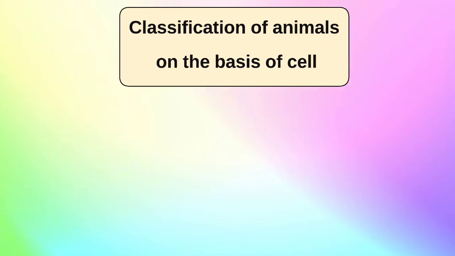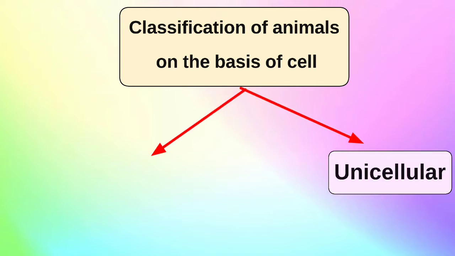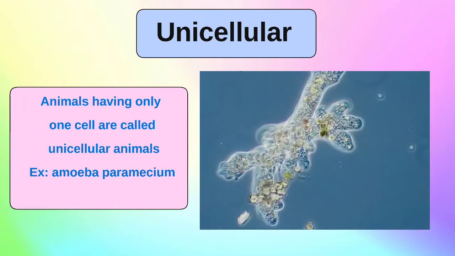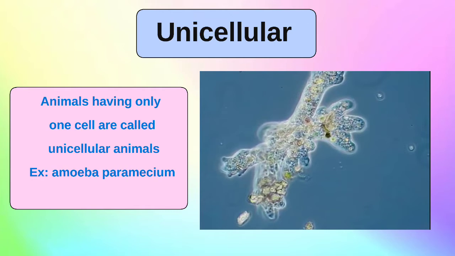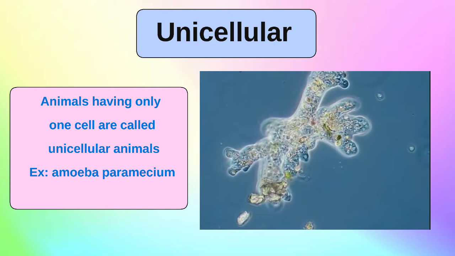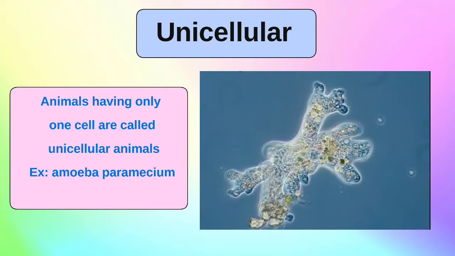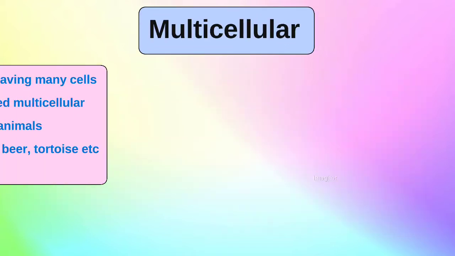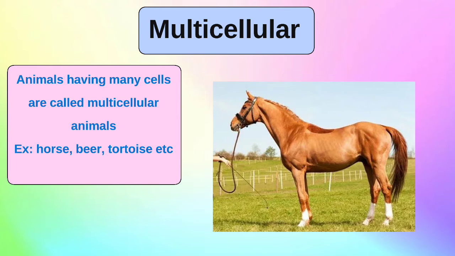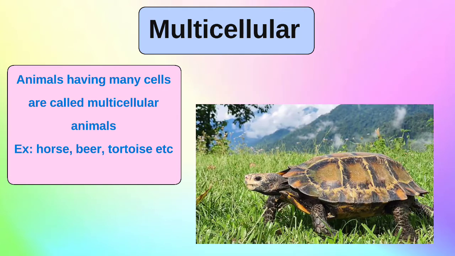On the basis of cell, animals are classified into two classes: unicellular and multicellular. Unicellular animals have only one cell. For example, amoeba, paramecium, etc. Multicellular animals. Multi means many. Animals having many cells are called multicellular animals. For example, horse, bear, tortoise, fishes, etc.